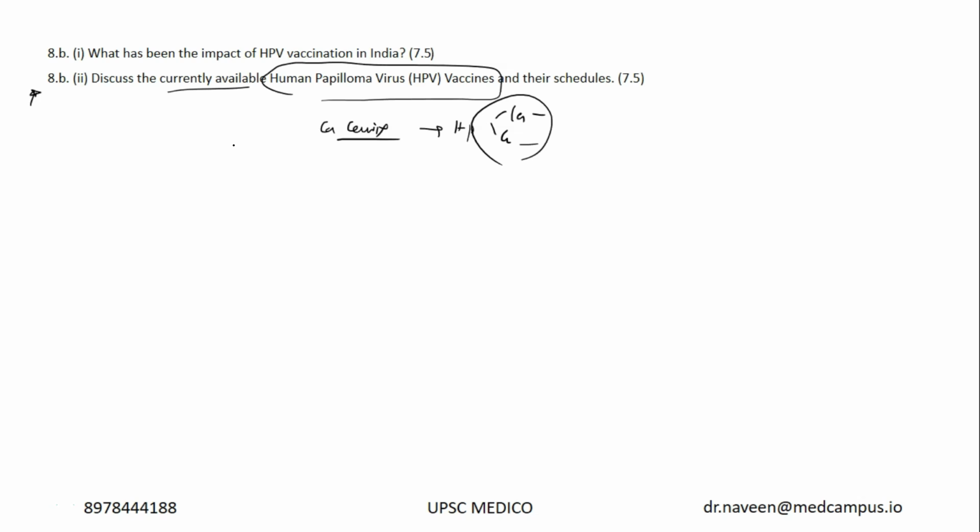What is more important is you can definitely answer this with the background knowledge. It is in the news, the new vaccine developed by India. But what has been the impact of HPV vaccination in India is a kind of current affair related one. Okay, even in Park also this is not there. Even in any of the standard textbooks it is not there.